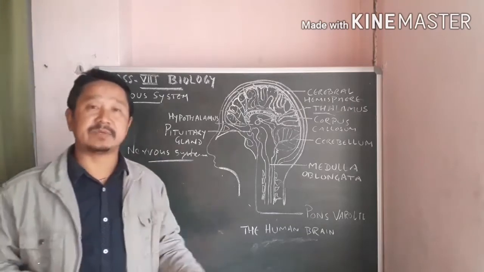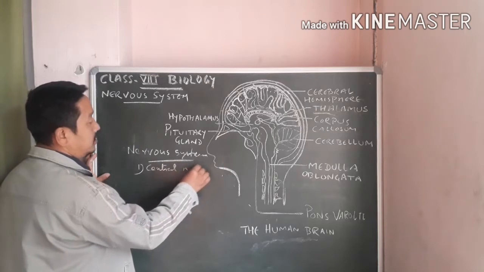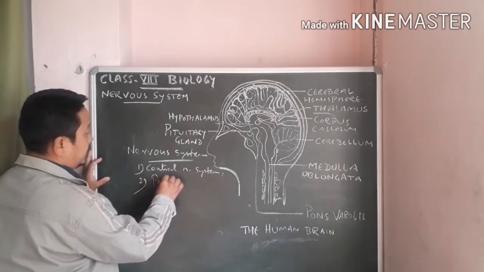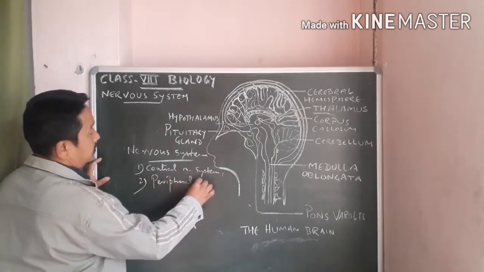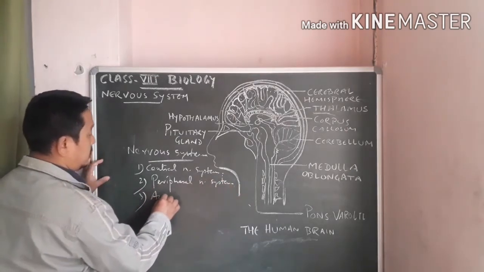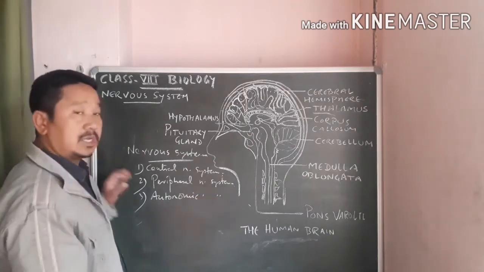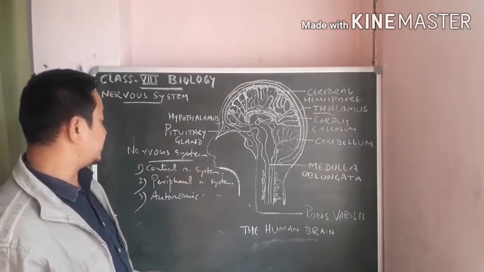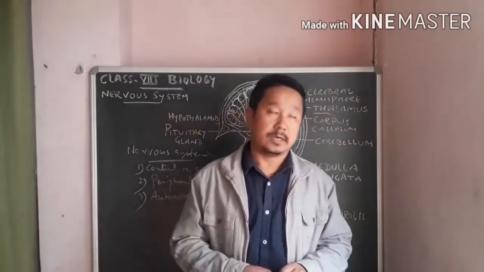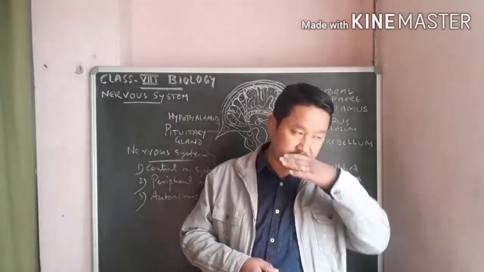There are three types of nervous system: central nervous system, peripheral nervous system, and the third one is your autonomic nervous system. So central nervous system, peripheral nervous system, and autonomic nervous system. The central nervous system consists of the brain and spinal cord. That is the central nervous system.